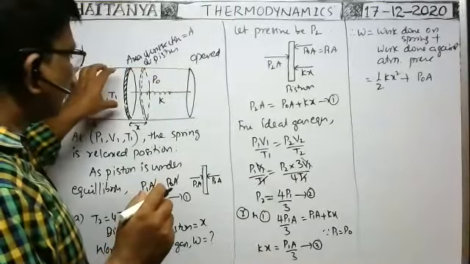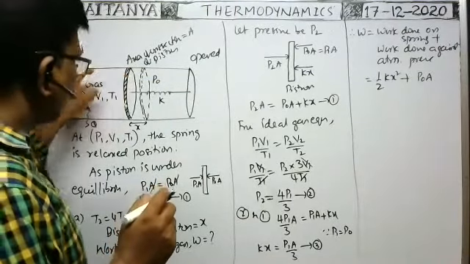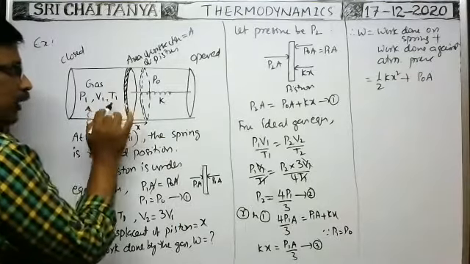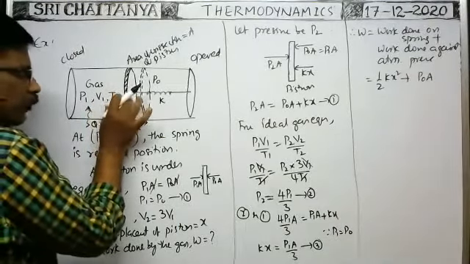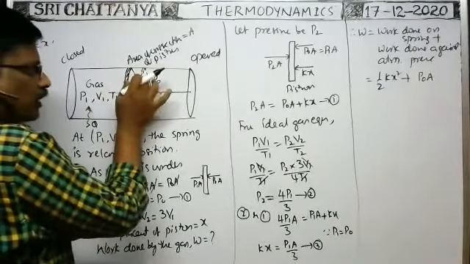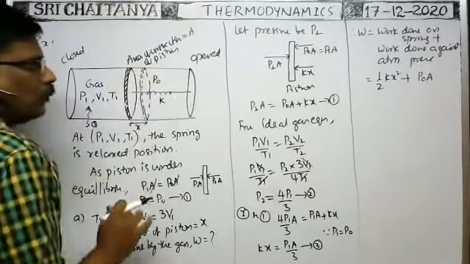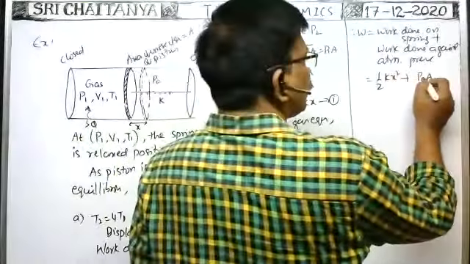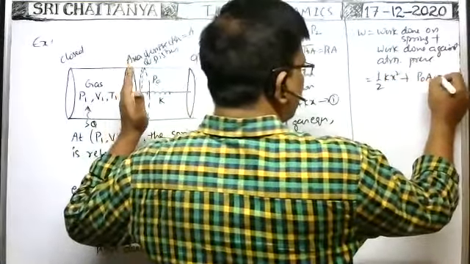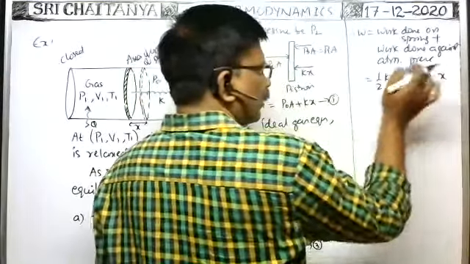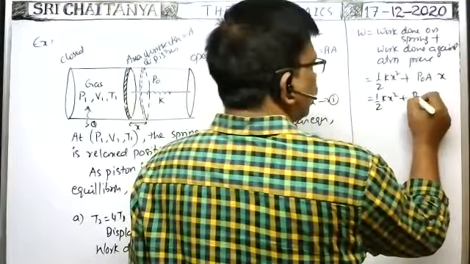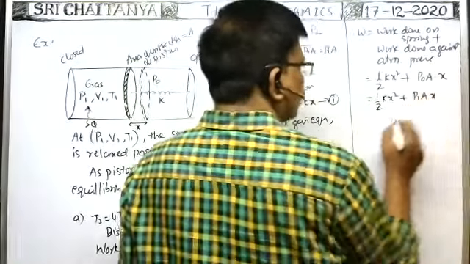the same amount of force is applied by the gas on this one. Of course, the total force applied by the gas on the piston is equal to P2 into A, in which a part of the force is utilized to compress the spring and a part of the force is utilized to displace the piston against the atmospheric pressure. That's why P naught A is the force applied by gas on the piston to displace it to a distance equal to x. That's why work done against the atmospheric pressure is this one. So half k x square plus P naught, we can write P1 into A into x.